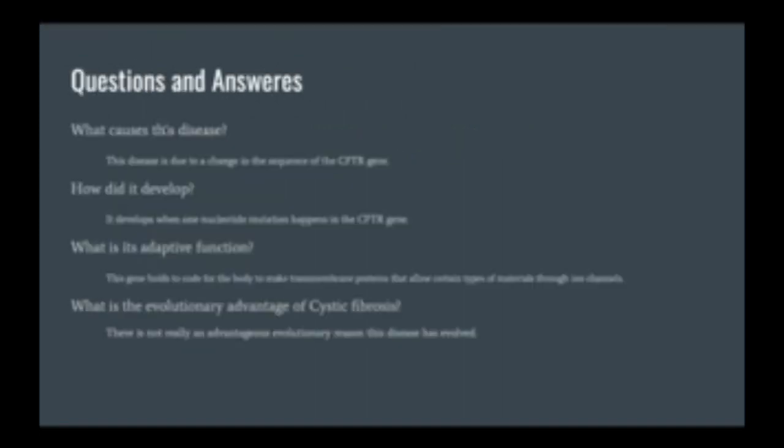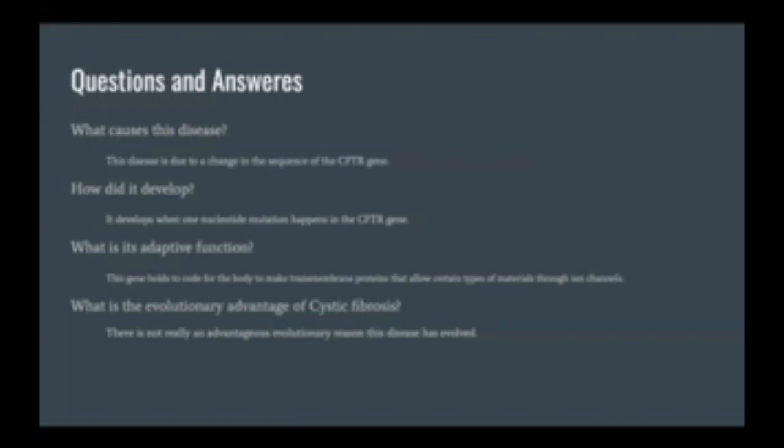So the first question is, what causes this disease? This disease is due to a change in the sequence of the CFTR gene. How did it develop? It develops when one nucleotide mutation happens in the CFTR gene. In fact, there are about 45 different mutations that can occur that cause this disease. A simple change to this gene changes its function, causing cystic fibrosis to occur.